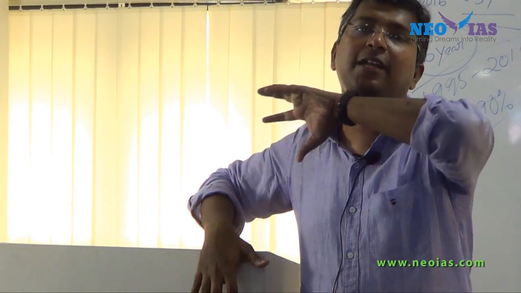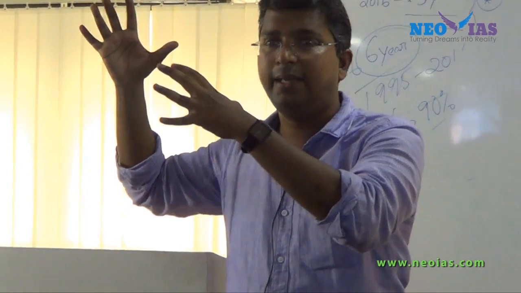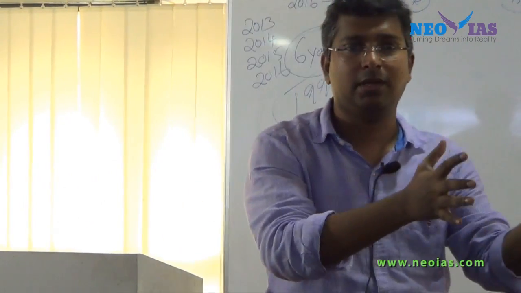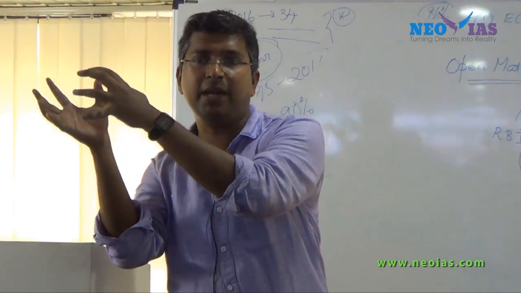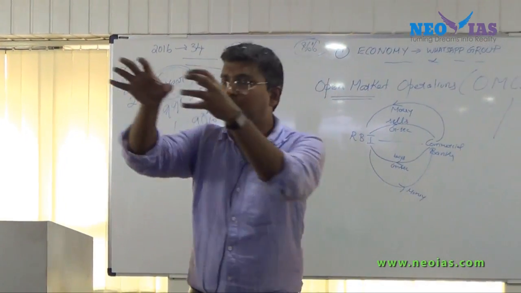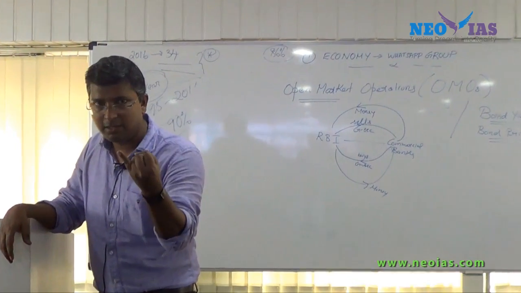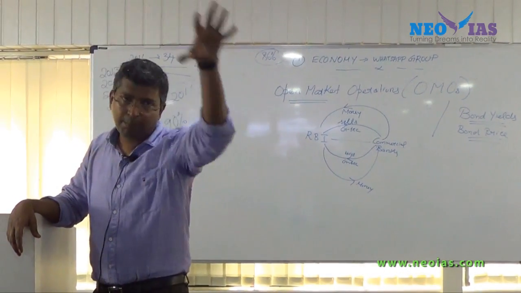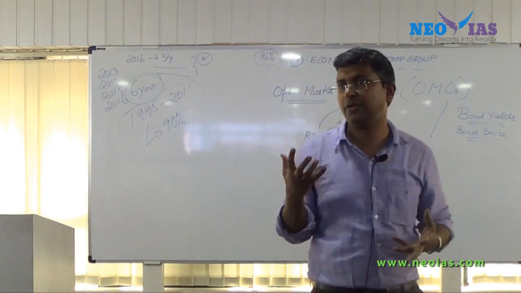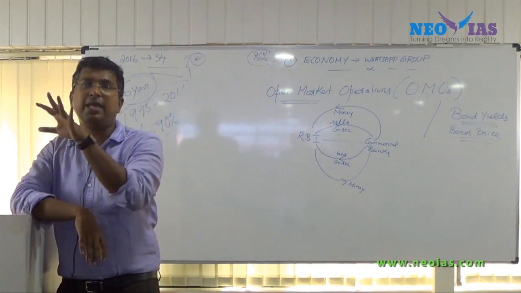It will increase. I told you, the money is released from the RBI to the system. See, when we talk about money supply, where is the money held? Is it with the RBI or is it in the system? When the government borrows from the RBI, the money is being injected. When the government borrows, it is going to spend in the system. Whether the money is with the public, with the government, or with the bank, all are part of the system, the money supply. Only if it is with RBI, it is not there in the system.